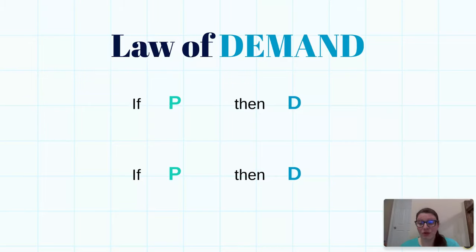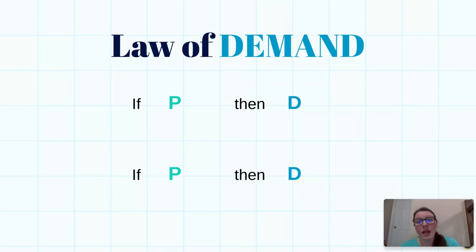Once demand has been created for a product, the main thing that's going to change that demand is the price. Because if we think back to that definition, right, we're looking at the quantity that people as a whole are willing to buy at a specific price. And so that demand changes, that quantity changes at the different prices. And this is referred to as the law of demand.